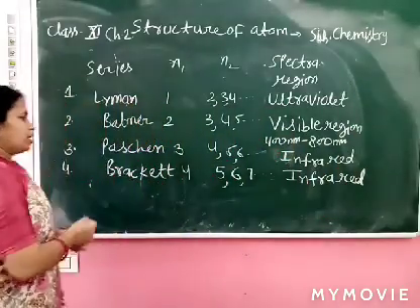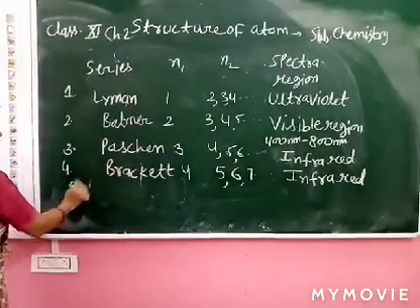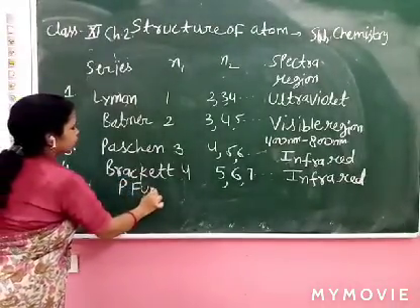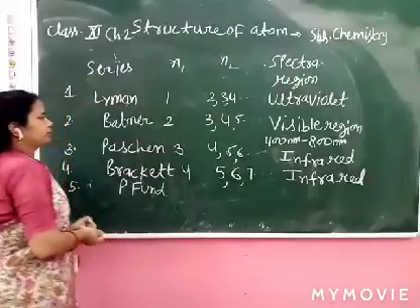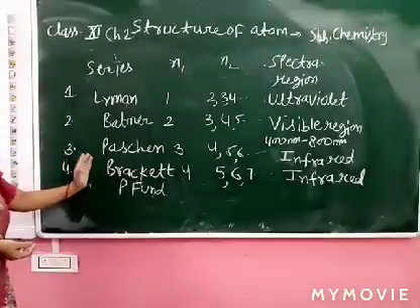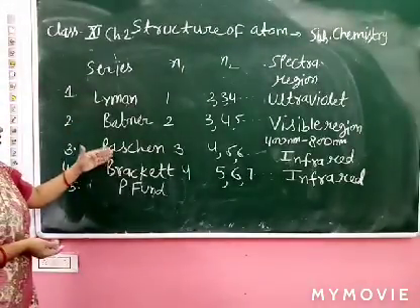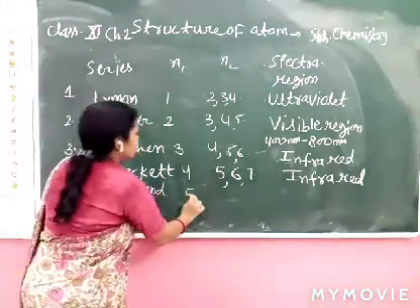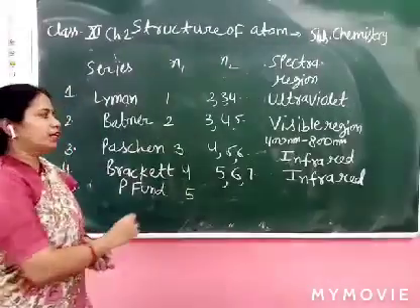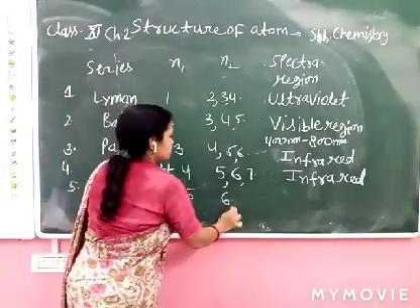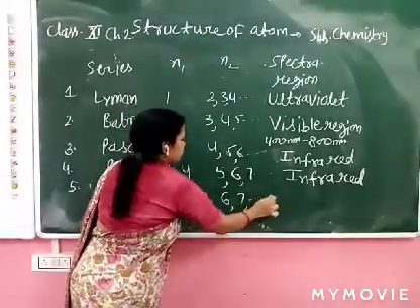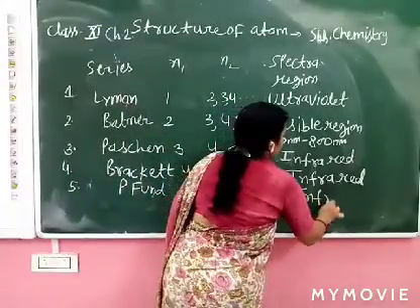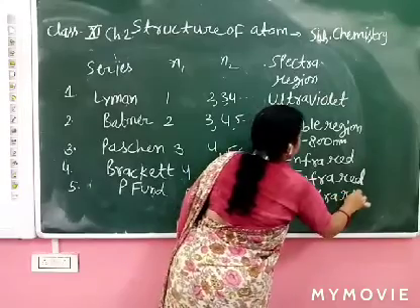Now, last one is Pfund series. P is silent. Lyman, Balmer, Paschen, Brackett, Pfund. Pfund series where n1 equal to 5 and n2 equal to 6, 7 and so on. Region is again infrared region.